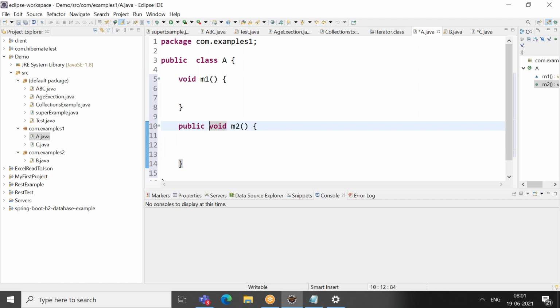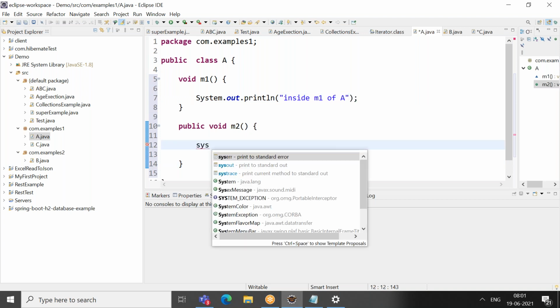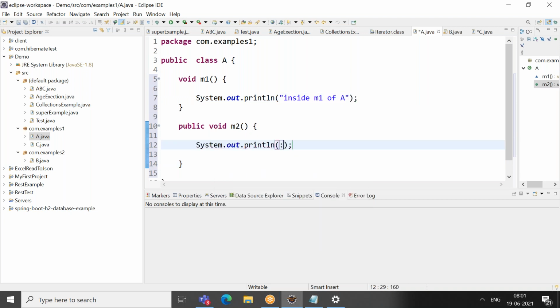Inside M1 of A, and inside M2 of A. So can you tell me which methods are accessible in class B?